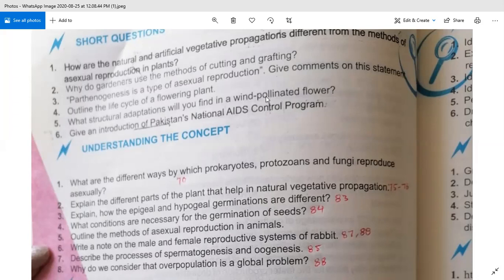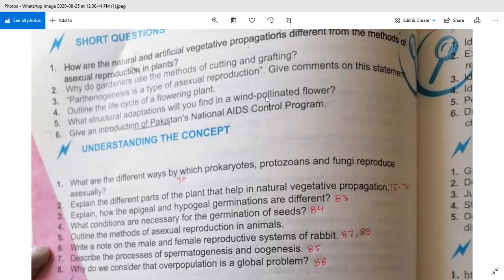Number 2, they do not produce nectar and the flowers hang down for easy shaking. Number 3, the stamens and stigmas hang out of the ring of petals. Number 4, they produce a large number of pollen grains. And number 5, their stigma bears feathery branches for catching the pollen.